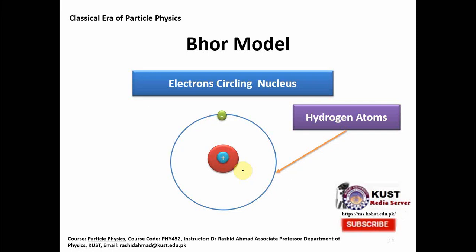New particles were discovered, and their theoretical explanation was not available. At that time, quantum mechanics was developed in parallel to answer many questions coming from the experiments. So this was a very nice journey, the parallel journey of particle physics and quantum mechanics.